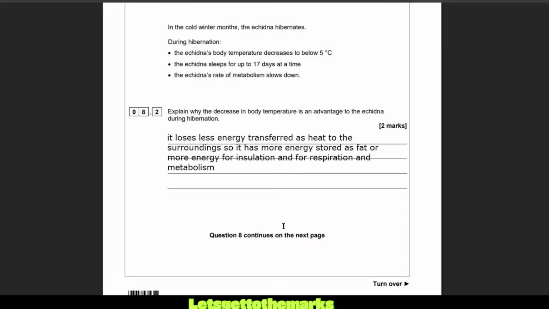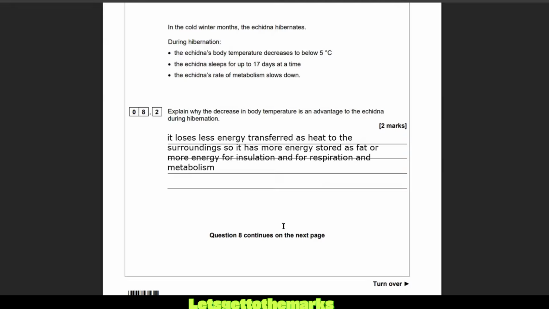If you're losing less heat to the surroundings, look, humans are at about 37 degrees, 36.4 to 37 degrees average body temperature. And that means if we're out in a really cold climate where it's 0 degrees, there's a 37-degree difference. Heat always moves from hot to cold. So there's going to be a rapid loss of heat from our body to the surroundings. Now imagine with the echidna's body temperature down below 5 degrees, imagine that the cold winter months are 0 degrees, then there's only a 5-degree difference between its body temperature and the surroundings.